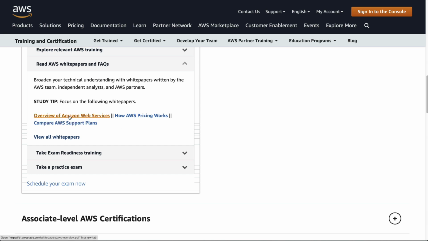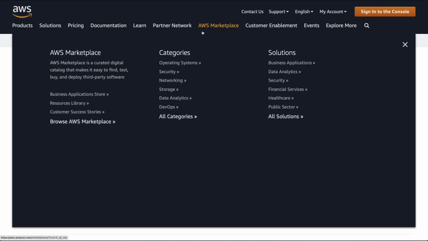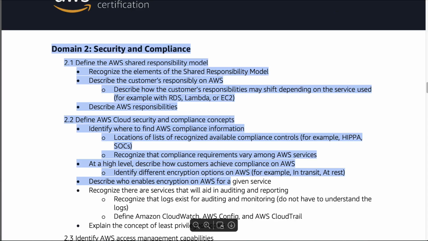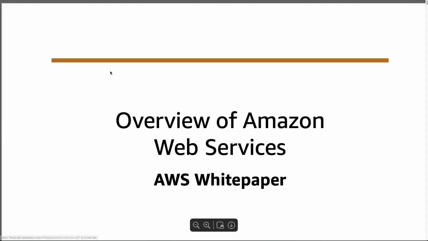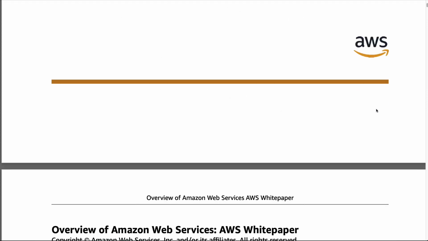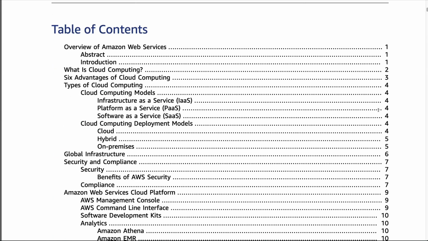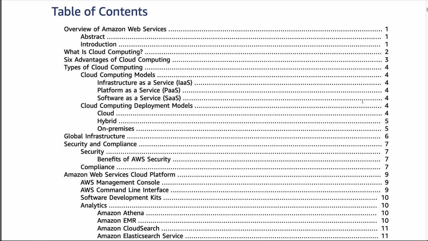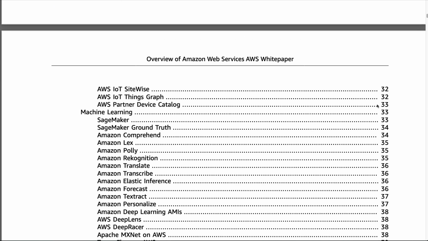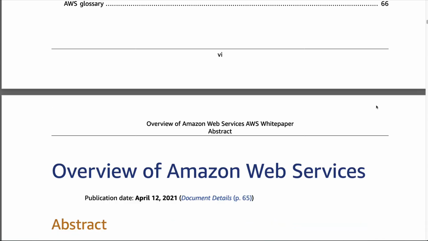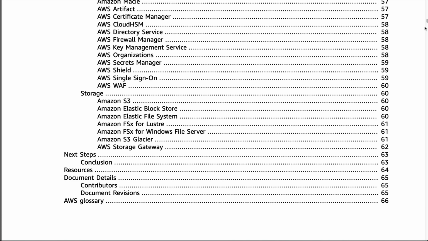So let's go through the first one here, overview of Amazon Web Services. I can just click on this link. Here we go. Let's walk through really quickly here and see what a white paper looks like. You can see here's a table of contents, and it walks you through. Let's see how many pages here. We've got about 60 pages, and there's only 3 of these, so a total of 180 pages.